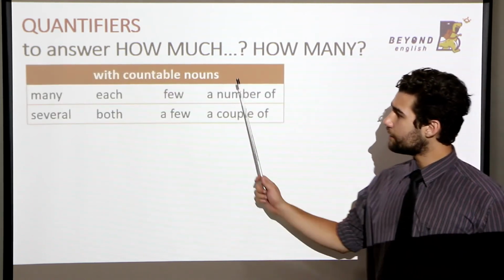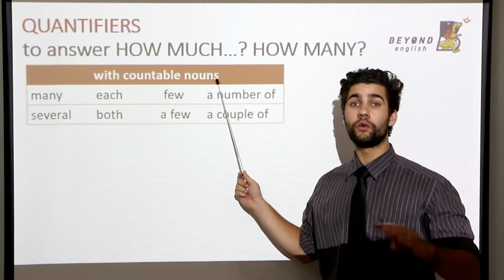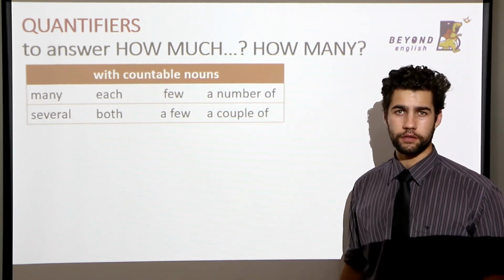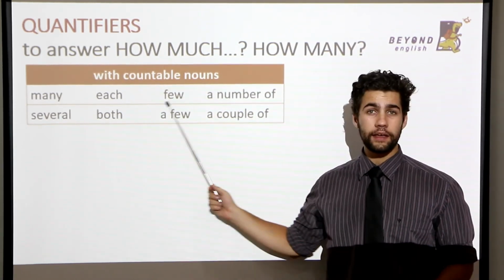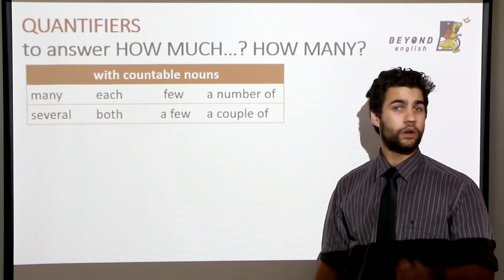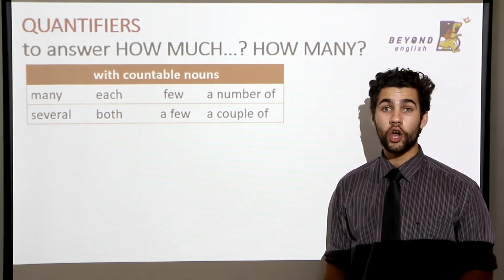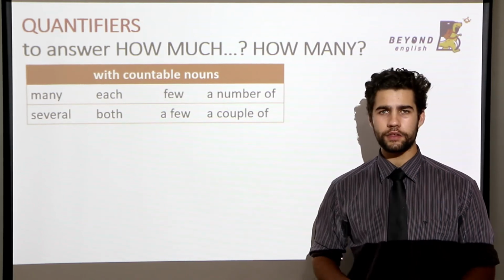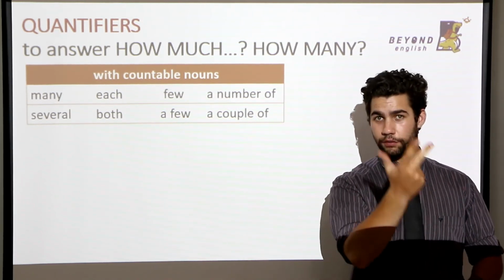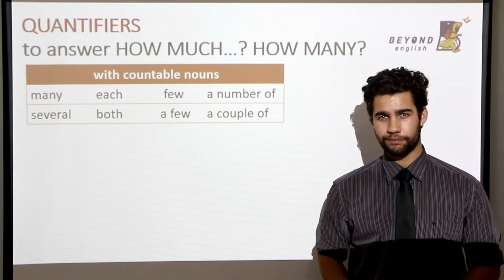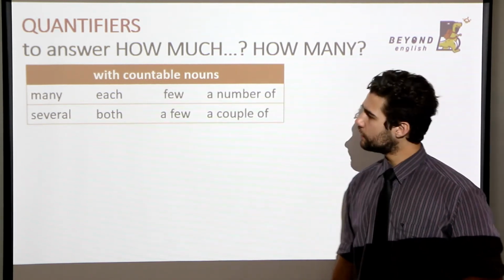Next, we have quantifiers with countable nouns. Only countable nouns. So, we cannot use money, we cannot use rice. Only nouns we can count. Okay? Let's take a look.